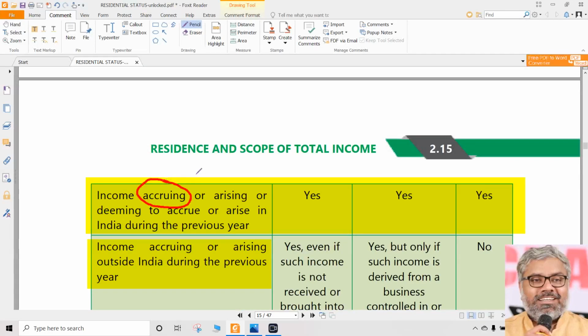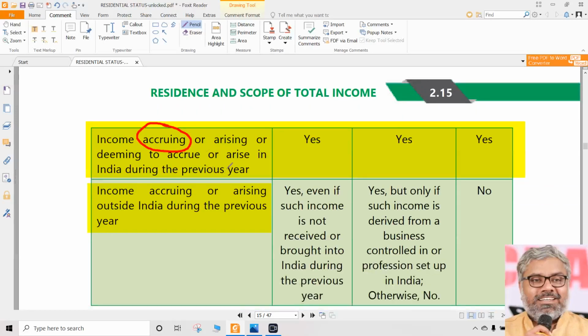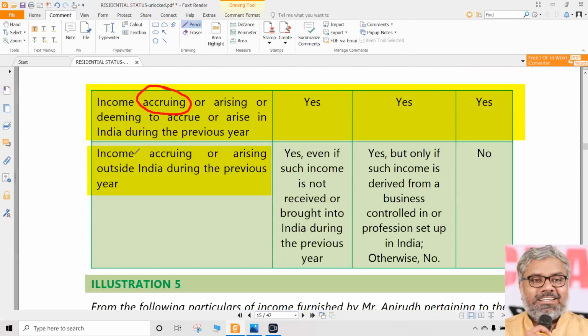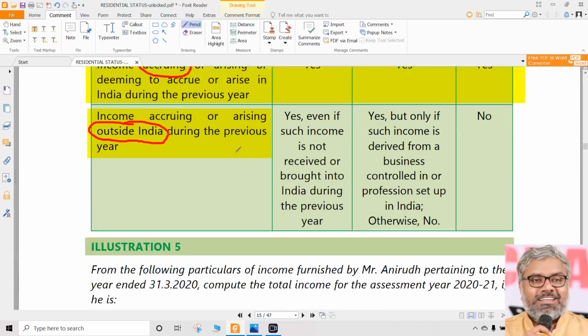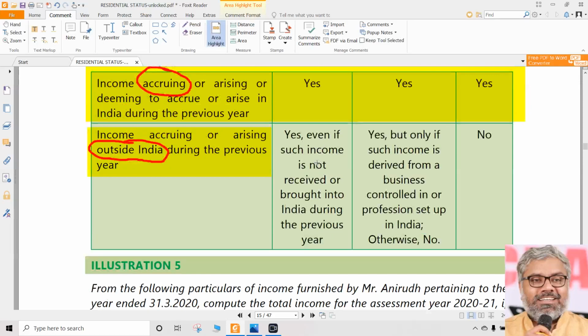If both are in India, of course, anyway it is taxable. If one of them is there in India, that is also enough to be taxable. What if both are outside India? Both means accrual also happens outside India and receipt also happens outside India. Then, for ROR, of course, it is always taxable, even if that is not received, even if it is not brought into India during the previous year. It doesn't matter. Still it is taxable because it is earned. The moment it is earned, it is taxable.